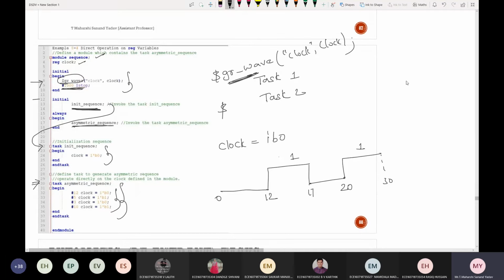We have seen only a few tasks, I think, like $monitor, $display, $stop, and $finish. So rarely we will use this kind of system task. It is predefined, so if you directly make use of it, the wave will be generated. The only thing you need to concentrate on is declaring the amount of time that you want to see that particular waveform.